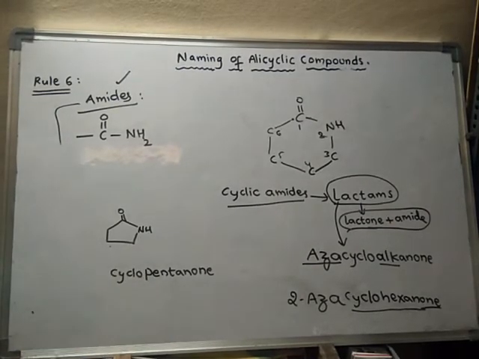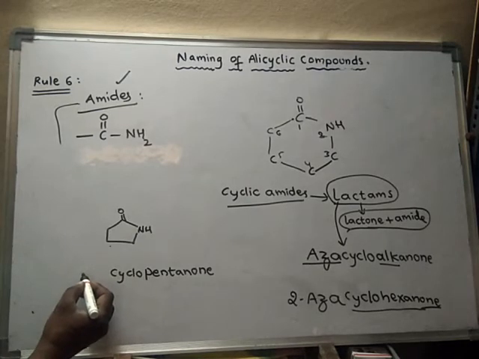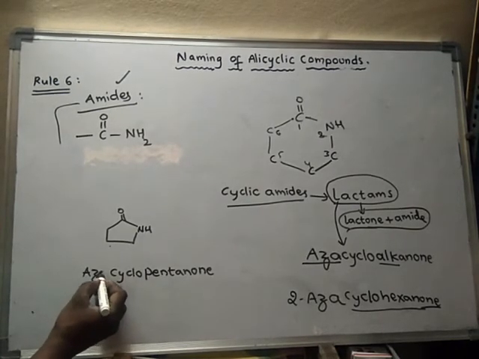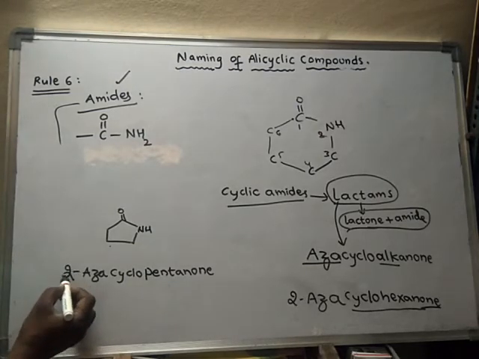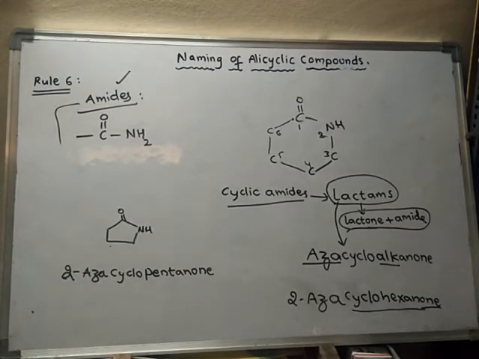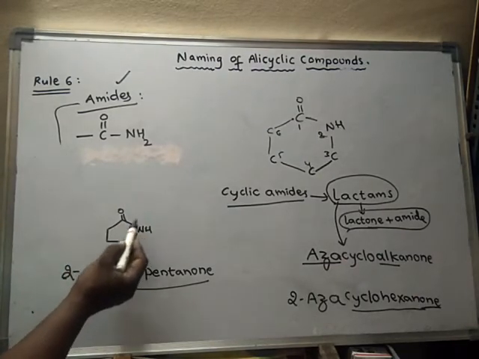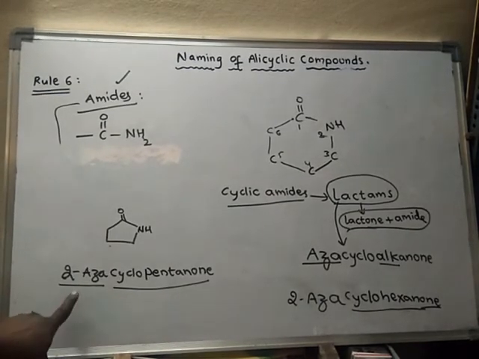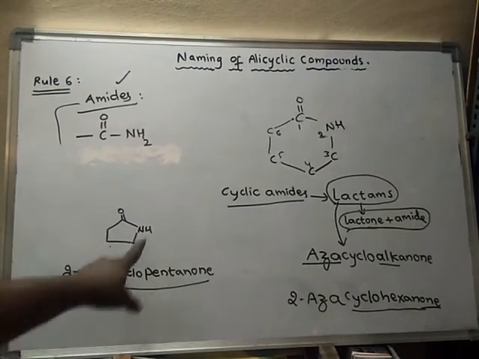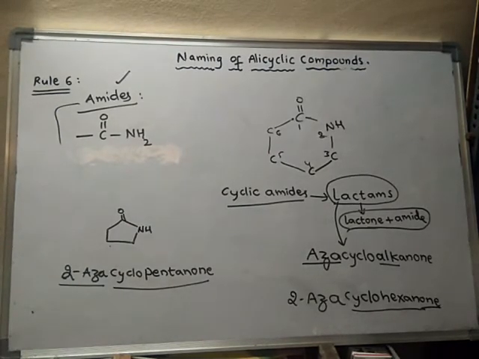But the second carbon is replaced by nitrogen, hence it is called aza, which means nitrogen. On second carbon, that means the second carbon is replaced by nitrogen. So it is cyclopentanone only, but the second carbon is replaced by nitrogen, hence we have to mention it. 2-oxa indicates that the second carbon is replaced by nitrogen.